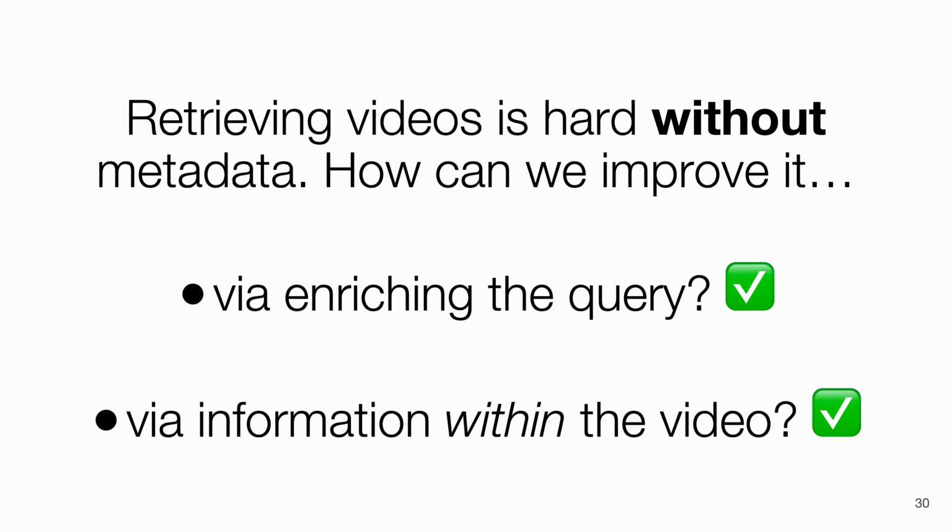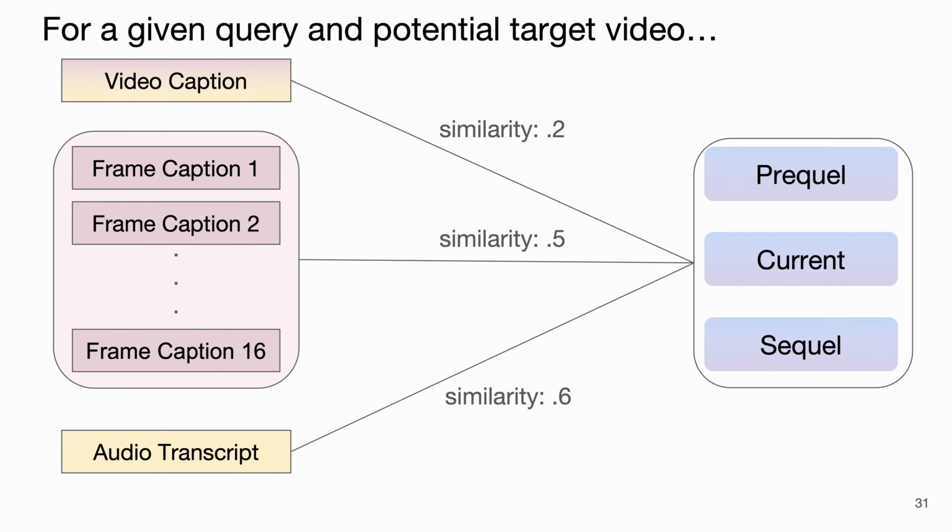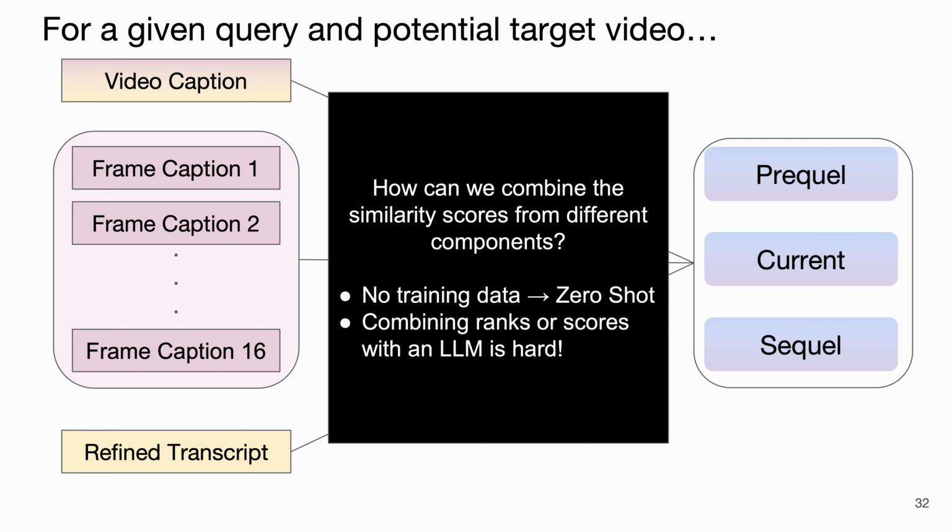Now we have to calculate the similarity. We compare our decomposed query parts against our decomposed video parts. From the decomposed video, we have the video caption, 16 frame captions, and audio transcript. From the decomposed query parts, we have the prequel, current, and sequel queries. For every video, we now have a matrix of similarity scores. We have prequel, current, and sequel scores against video captions, frame captions, and audio transcripts.